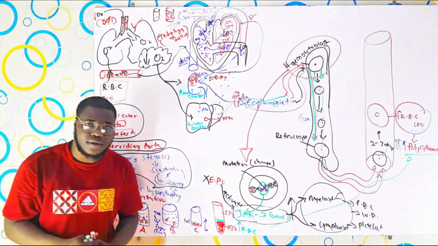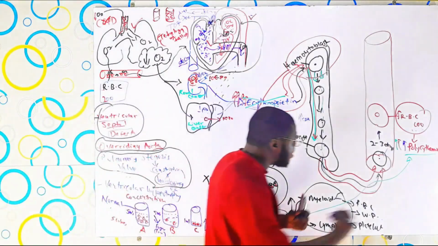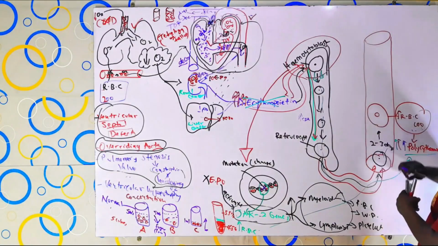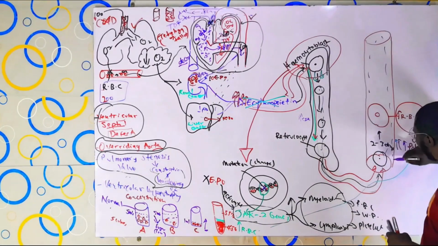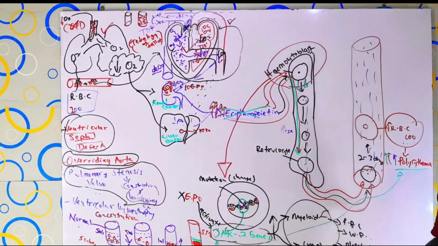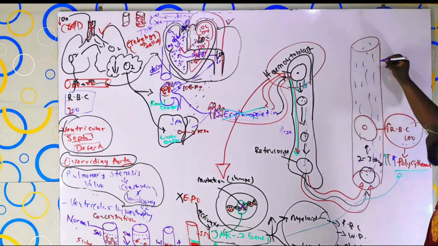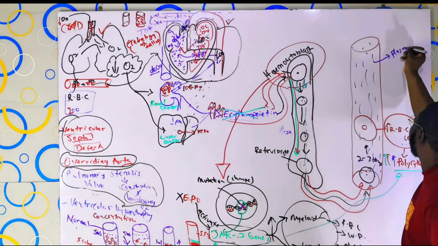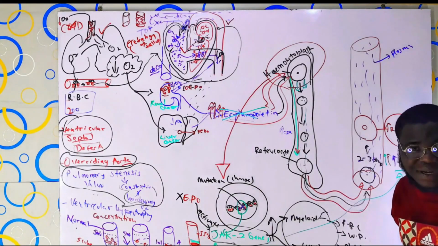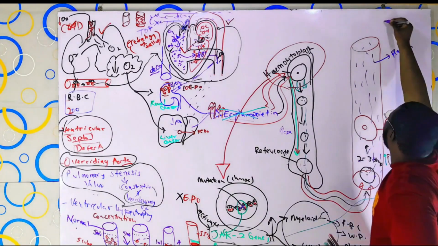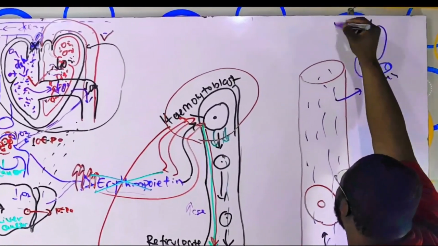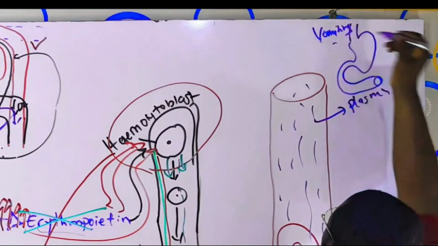Now, what is the next thing? If red blood cells get into the bloodstream and they cannot swim very well inside the plasma, because the plasma has reduced one way or the other, the question you should ask yourself is, what drains out the plasma? Anything that can bring out water from your body can drain out the plasma. An example is something like vomiting and diarrhea.